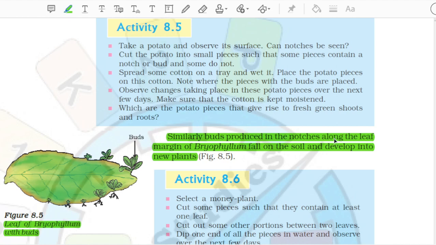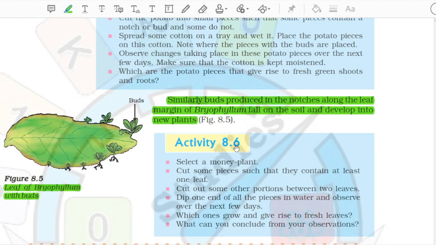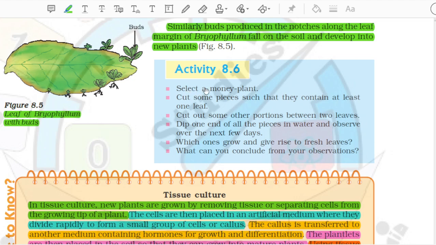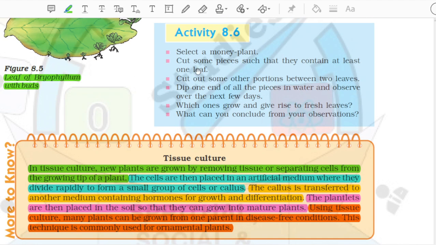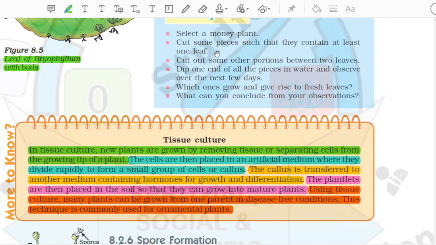Similarly, buds produced in the notches along the leaf margin of bryophyllum fall on the soil and develop into new plants. Fig 8.5. Activity 8.6. Select a money plant. Cut some pieces such that they contain at least one leaf. Cut out some other portions between two leaves. Dip one end of all the pieces in water and observe over the next few days. Which ones grow and give rise to fresh leaves? What can you conclude from your observations?